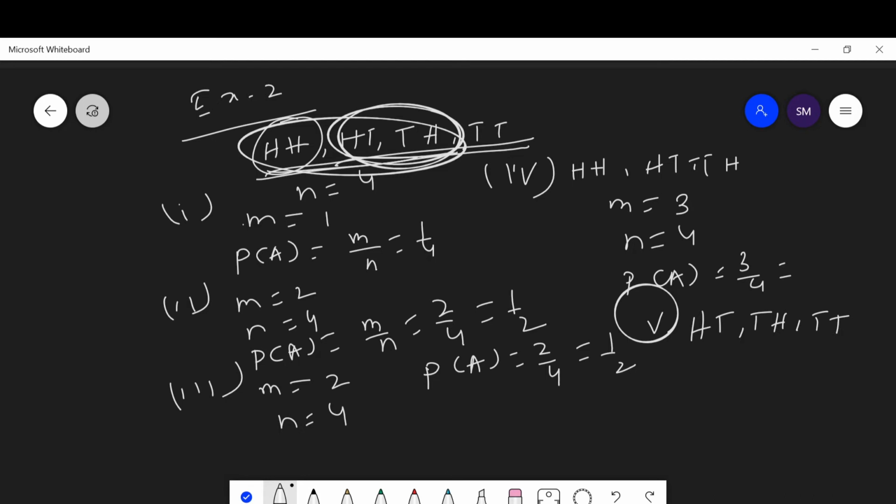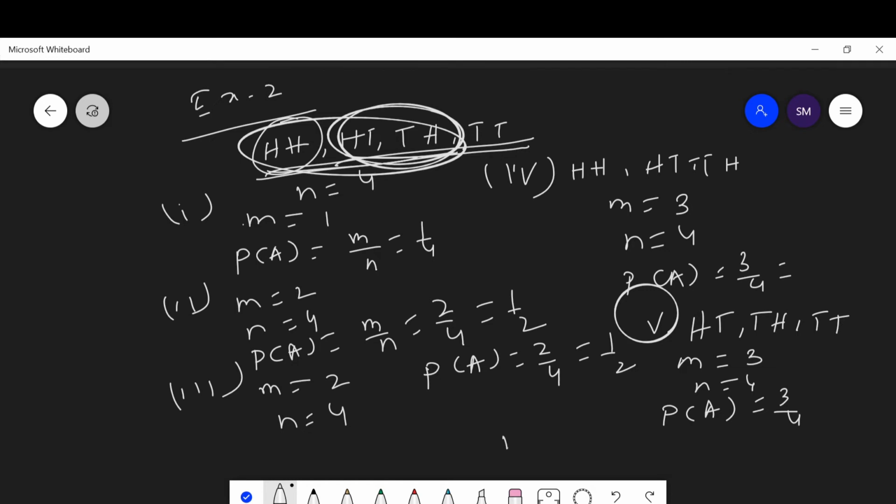At most one head, no head is also possible. Then here the favorable outcomes m equal to 3, n equal to 4. Then the probability of getting at most one head is equal to 3 upon 4.